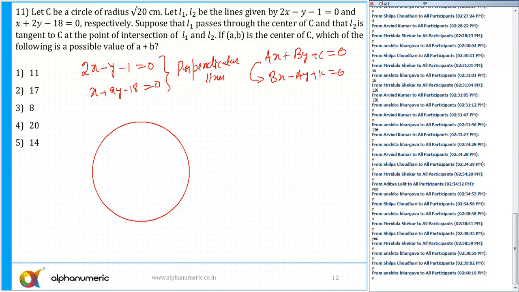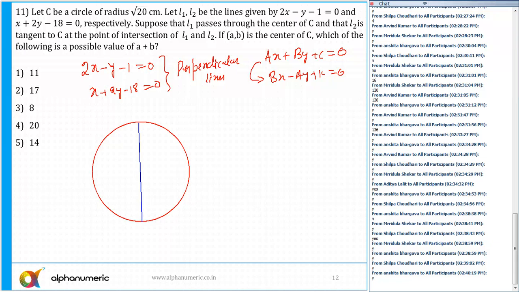It says L1 passes through the center of the C and L2 is tangent to C. So one of the lines is passing through the center of the circle, so I can draw one line passing through the center of the circle like this.